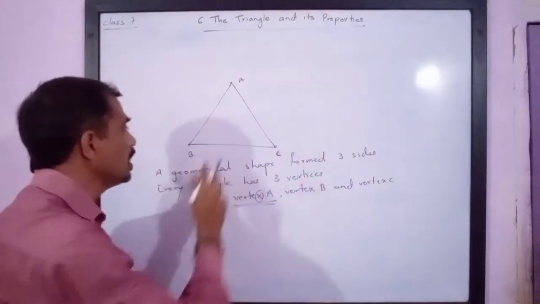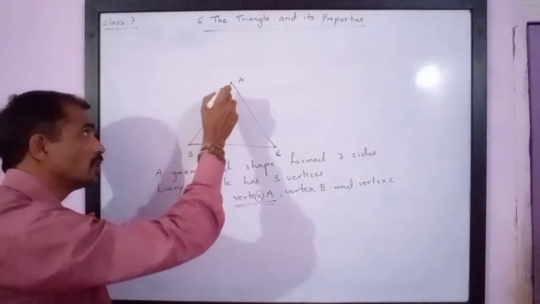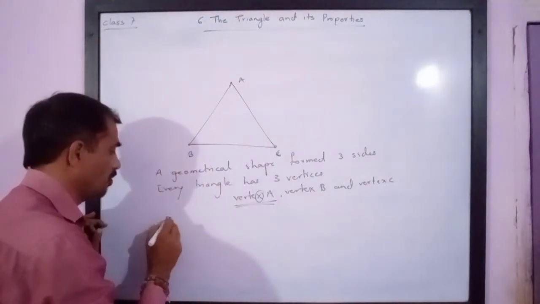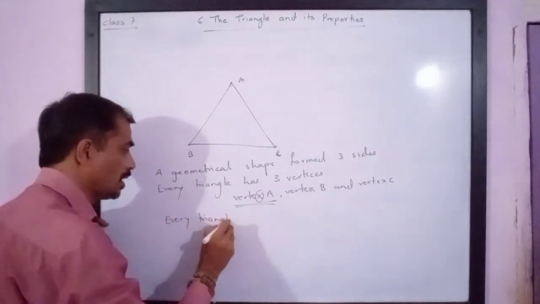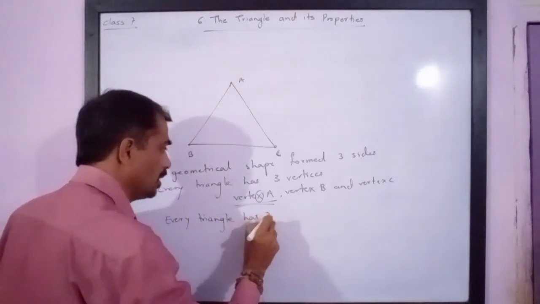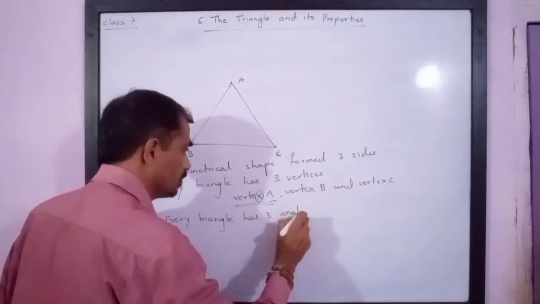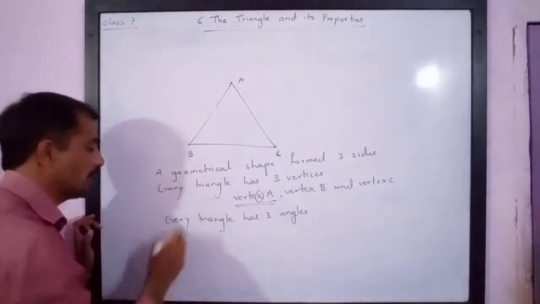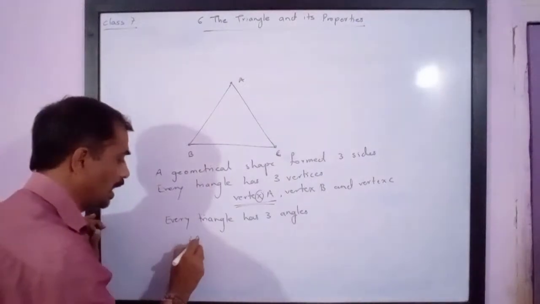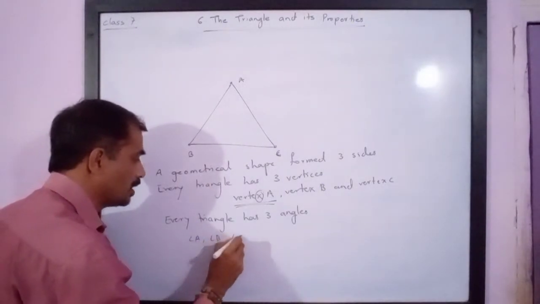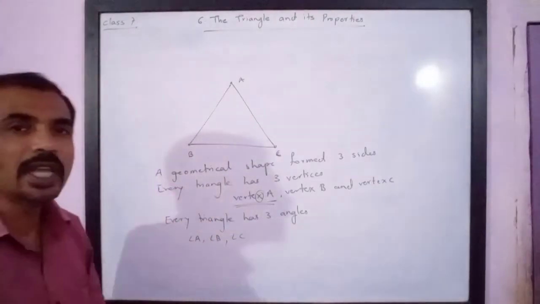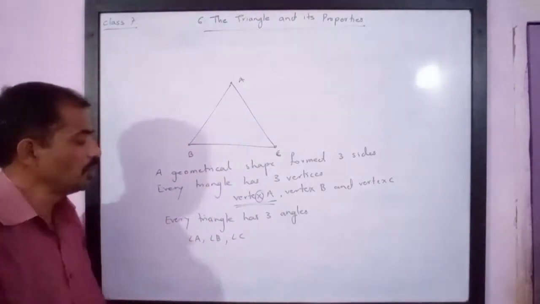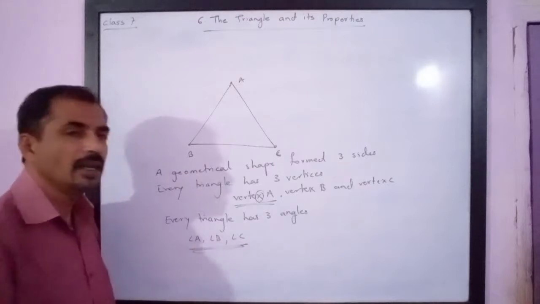Now every triangle is also formed of three angles. Every triangle has three angles. Now see, here you can see this triangle is having angle A, angle B and angle C. But sometimes what happens, we have two angles or three angles at a single vertex. So we need to name these angles by three letter name.